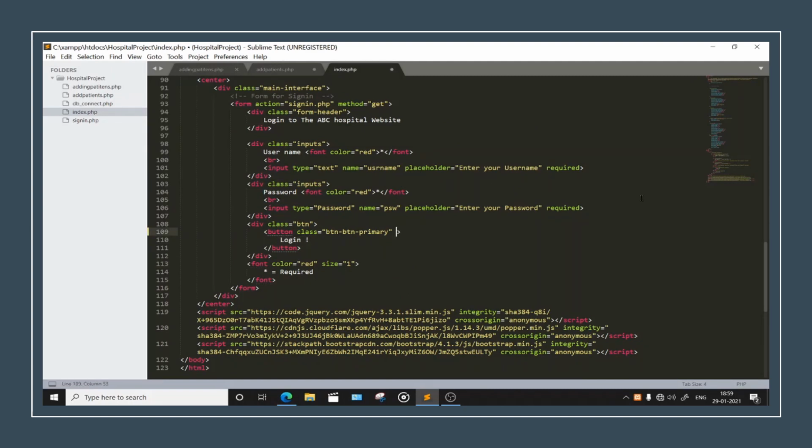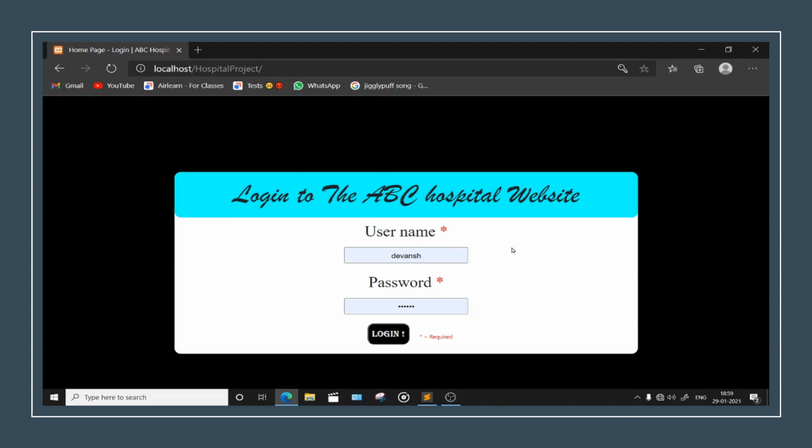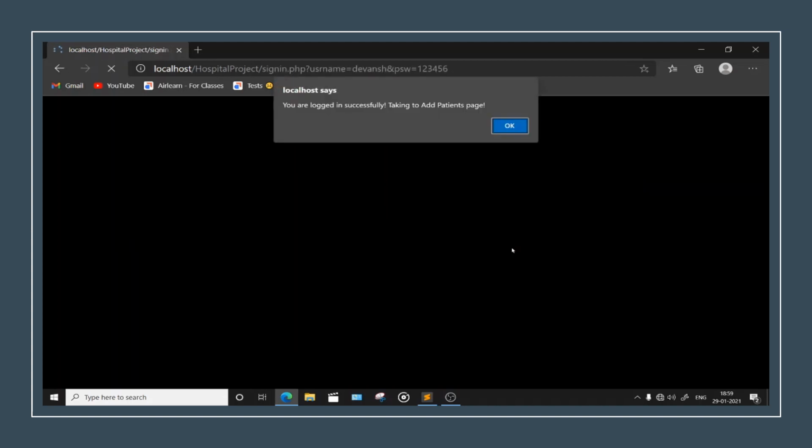So what I want you all to do is to name one access key. Okay, I want this thing to be toggled or clicked upon when I press L. So this doesn't mean that if I press L alone, it's accessed. Alright, so what you need to do is press the Alt key on your keyboard and L both. Right, that's why. Let me just refresh and it will go ahead. Okay, we are seeing this screen because we are starting from the first place. You all know this, right?